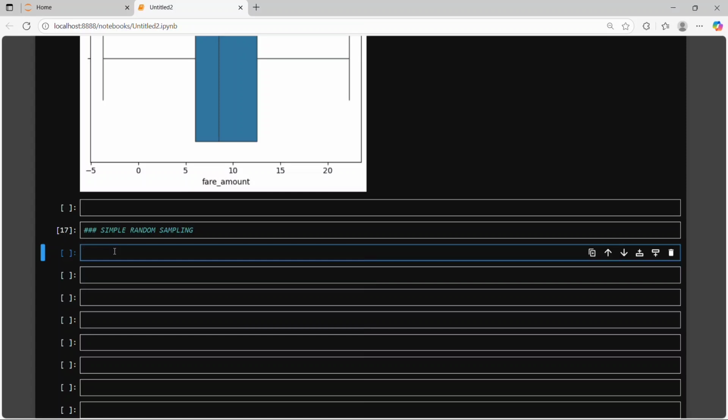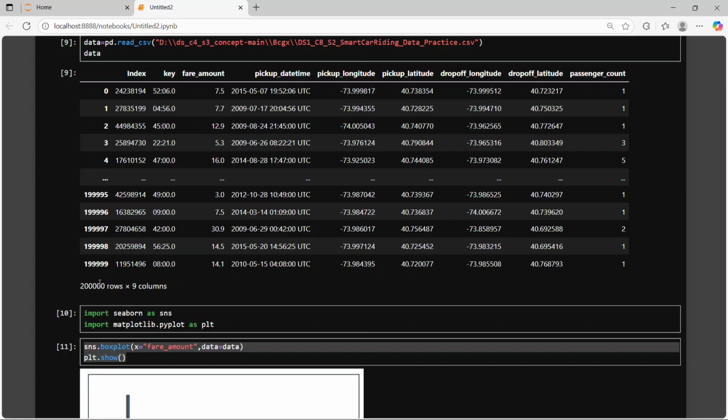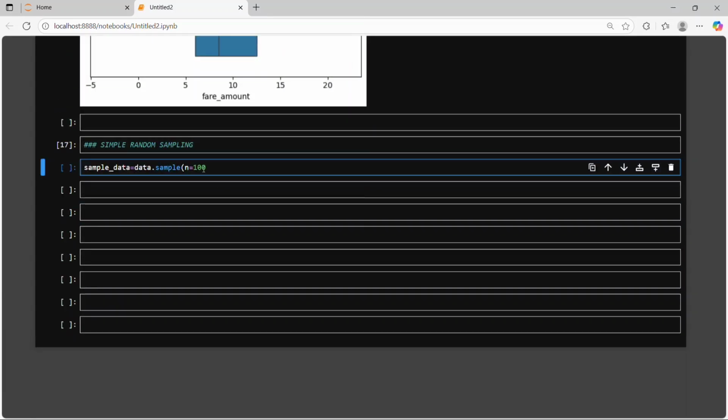Now we make our sample here. First we put a name, sample data. Then in pandas there is a built-in function already available, sample, and in it I use number of rows as 100, meaning from the 22 lakh rows available there, I select only 100 rows randomly. And second I use random state 42. If I do not use random state here and I execute the sample data again, the values will change every time I execute. So random state helps to fix our particular data.